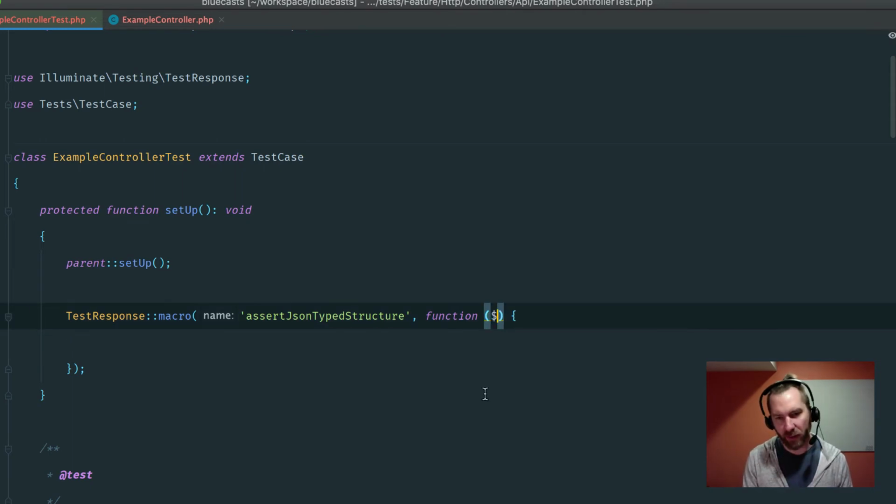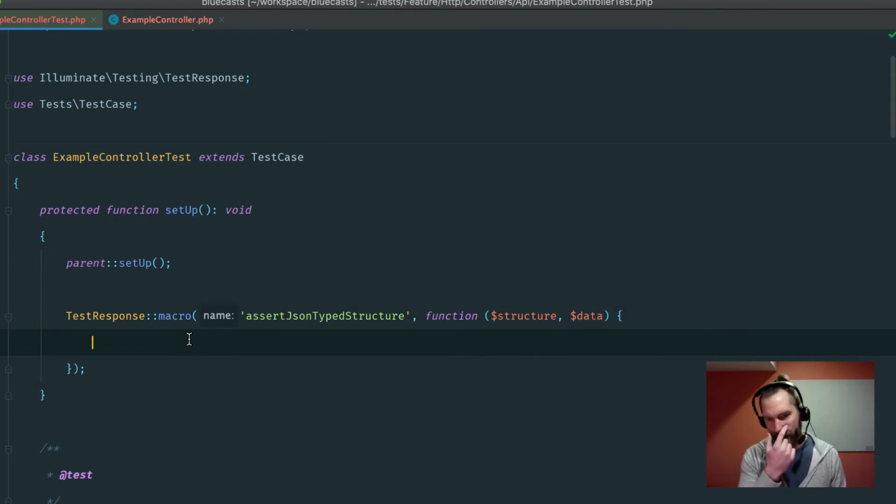I think what we take here is basically the structure like we had before, and then data, we'll call it. What's interesting about data is that, because this thing calls itself recursively, we can't always assume. So let's just do this.